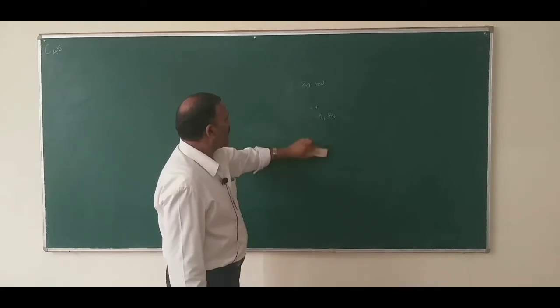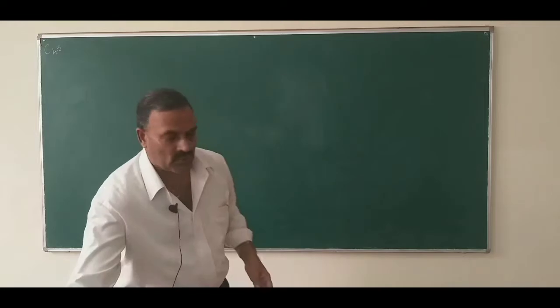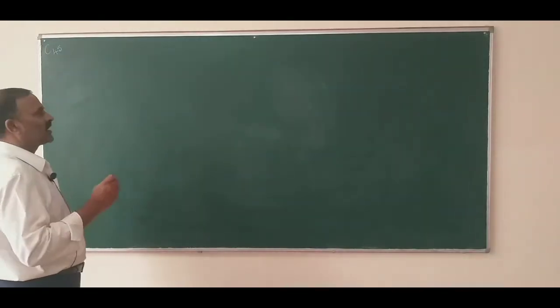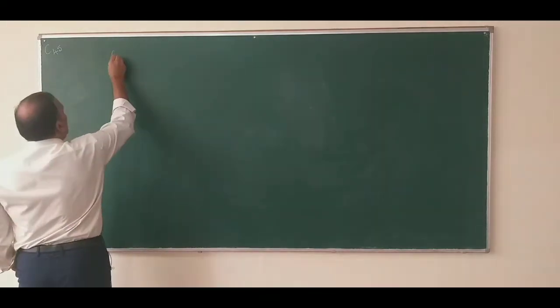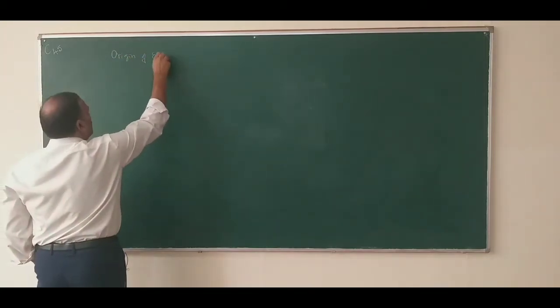So, today I will tell you the origin of electrode potential, how electrode potential originates when a metal comes in contact with its ions.